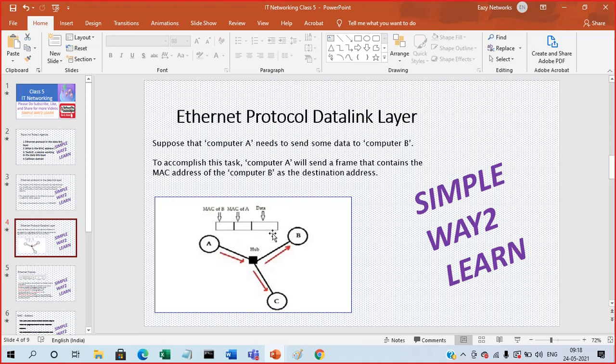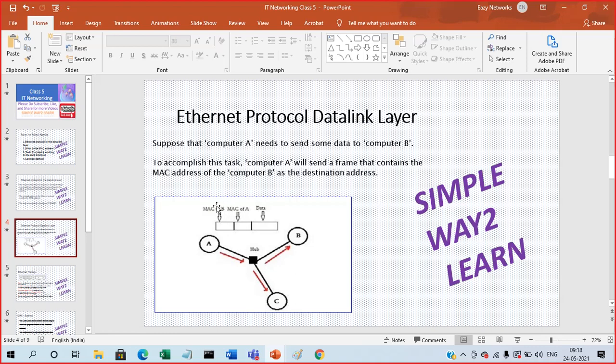The data is hi, and the headers, meaning the source and destination MAC address, will be attached to the packet, in the data field. What I said yesterday, data is also called a payload, and these headers we can call overhead bytes. In this we have the ethernet header, which is in layer 2.